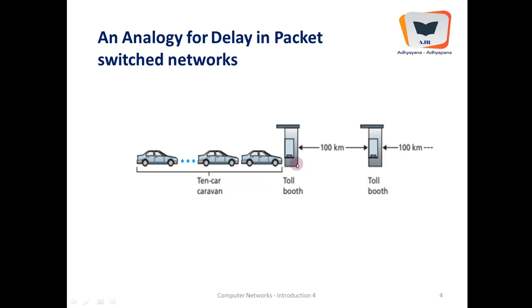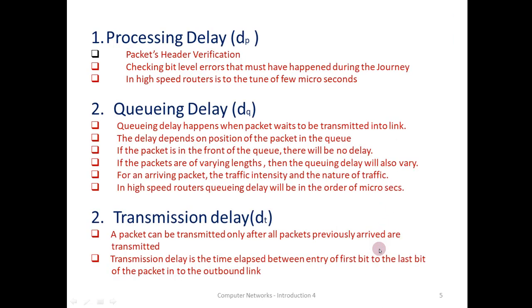Between the toll booth where the car plunges out and the next toll booth there is a great distance, and when it will reach the other toll booth depends upon what speed it is going. What speed it is going depends upon the kind of road. So now we will equate all these things to our computer network. As I told you earlier, the cars can be taken as the packets, the road can be taken as the channel, and toll booths can be taken as routers. In a similar way things will happen over here.